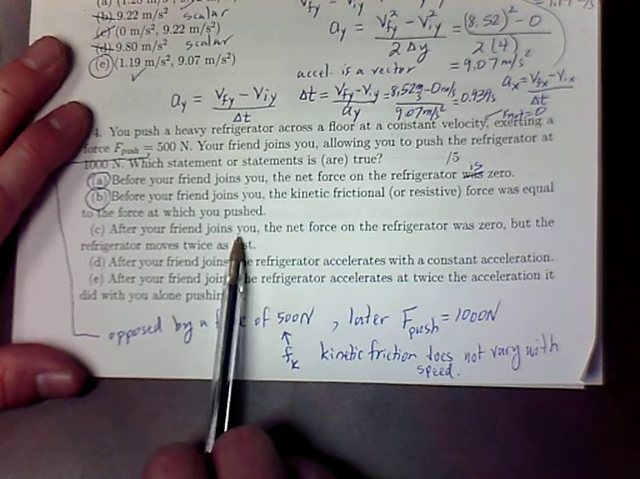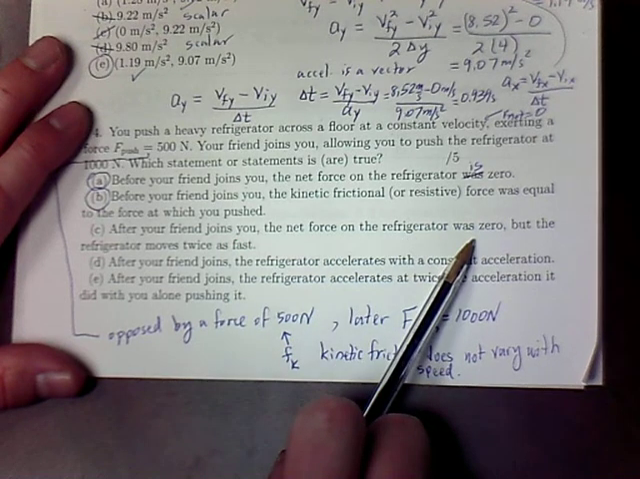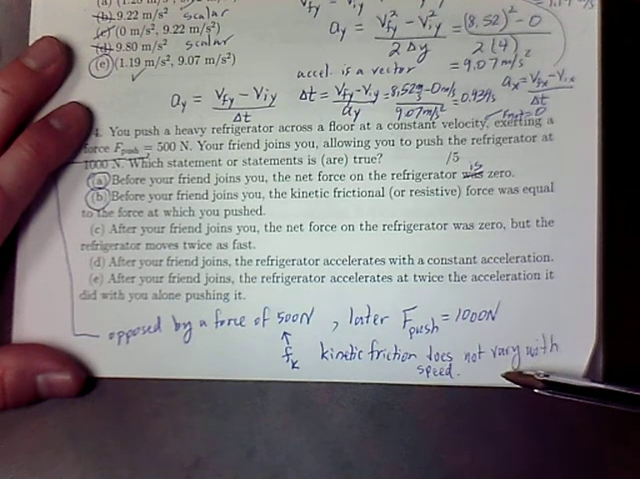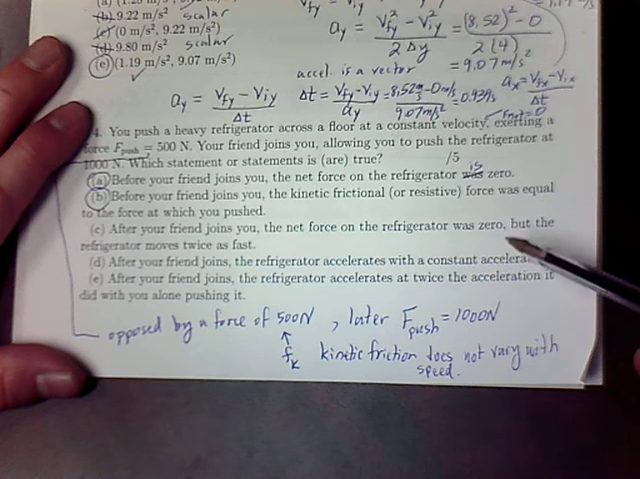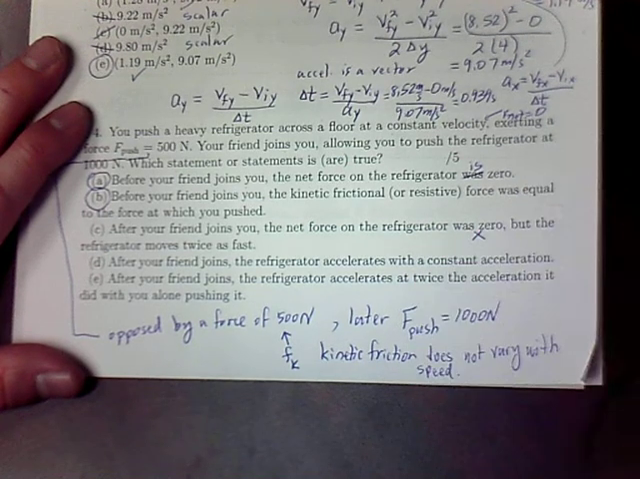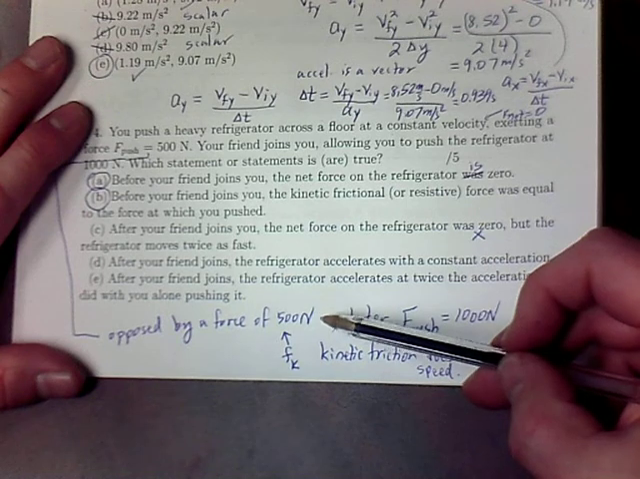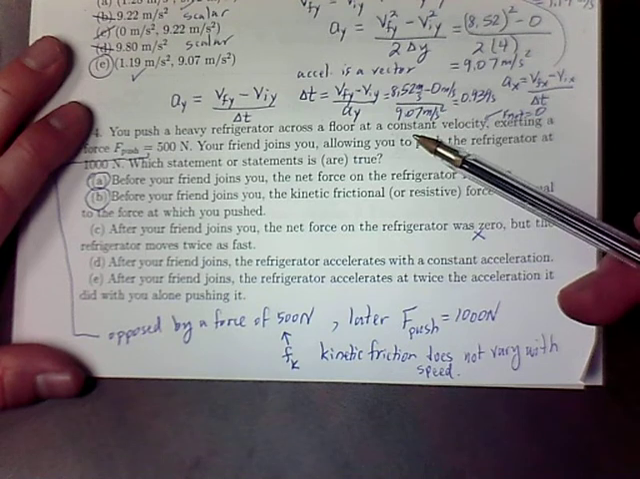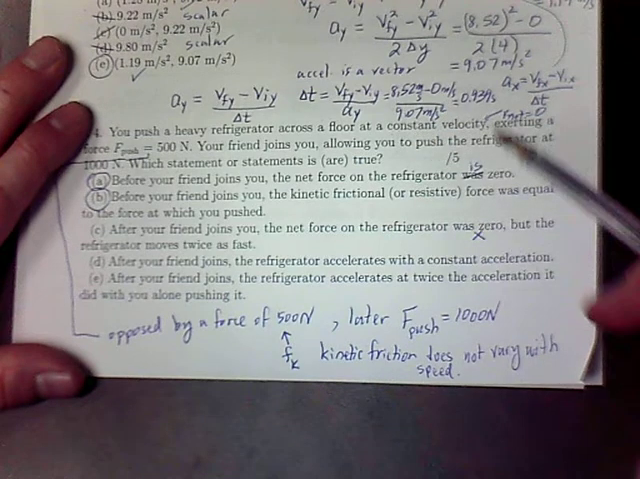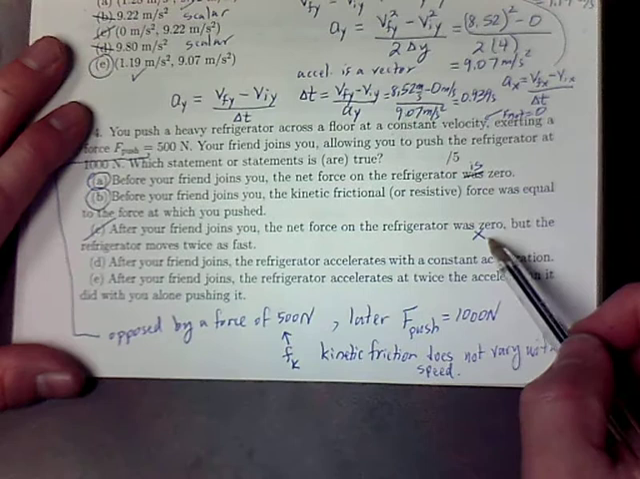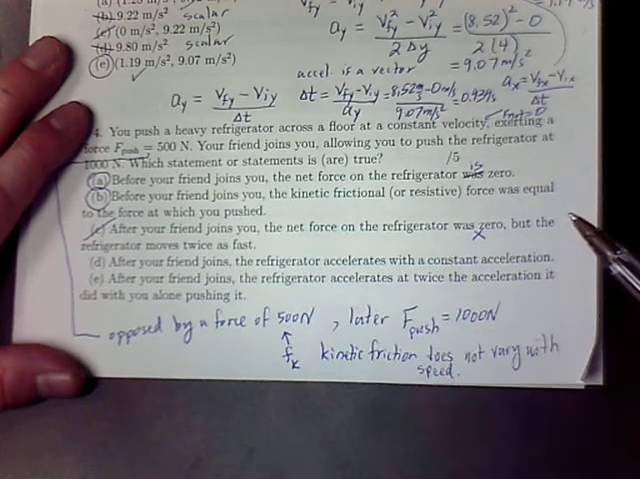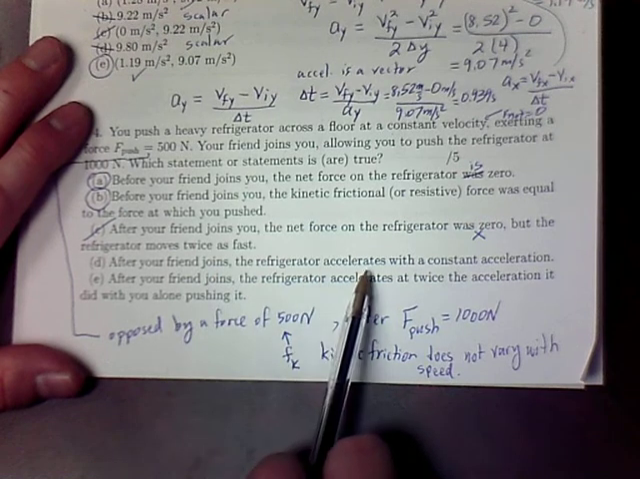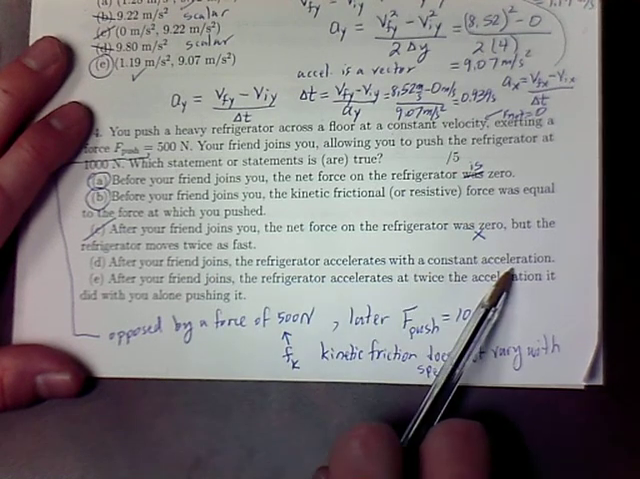After your friend joins you, the net force on the refrigerator was 0. Well, if our opposing force doesn't change, then the net force on the refrigerator will not be 0, because we're pushing harder, but the force pushing against us is not pushing harder. But the refrigerator moves twice as fast. Well, if the net force is 0, that means that is not 0, and that means that this statement is already wrong.